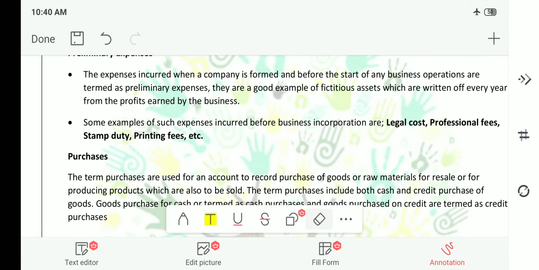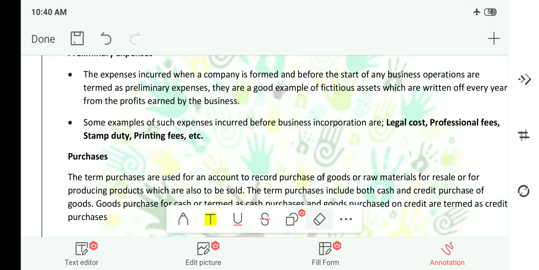You need to purchase this cotton from a farmer or APMC, right? This is nothing but your purchase, and you can sell this raw cotton as it is directly, or you can produce the final good, that is cloth, from this cotton, and you can resell it. This is nothing but again a purchase.